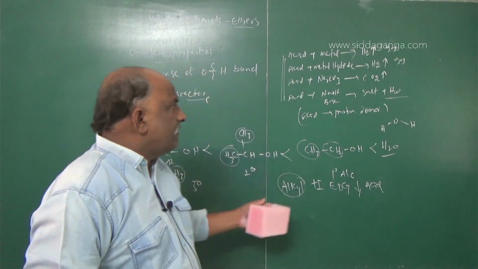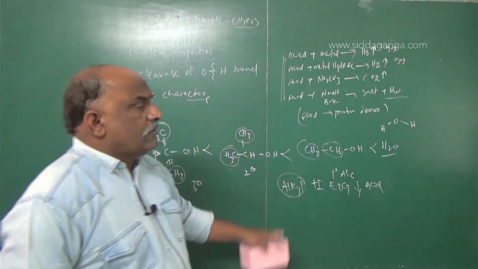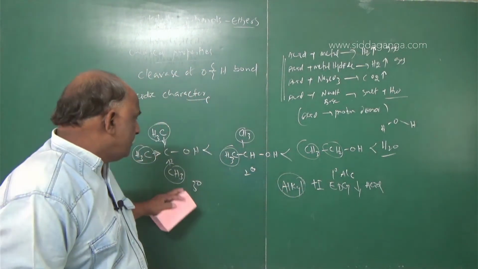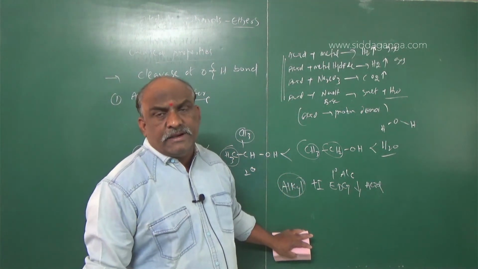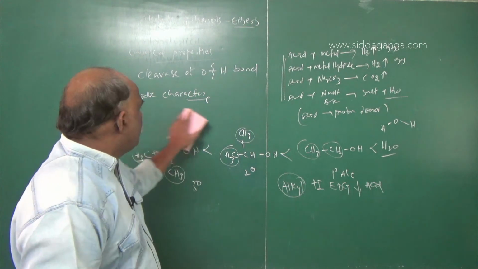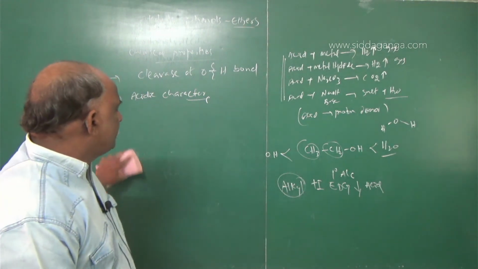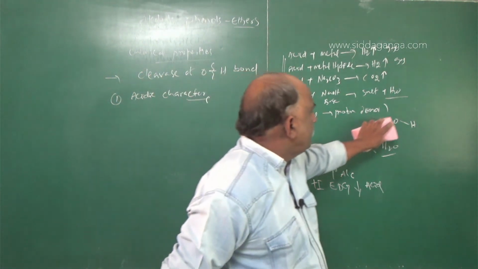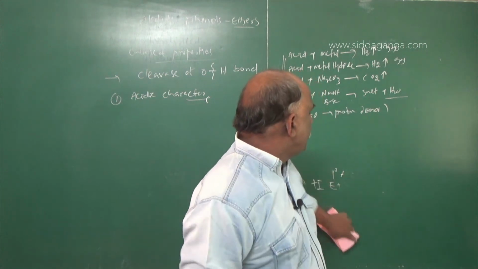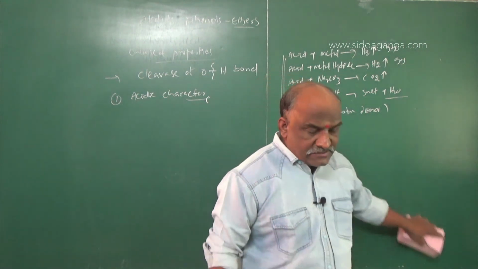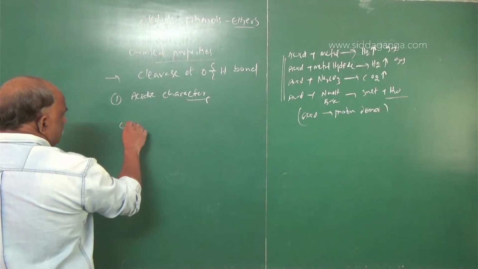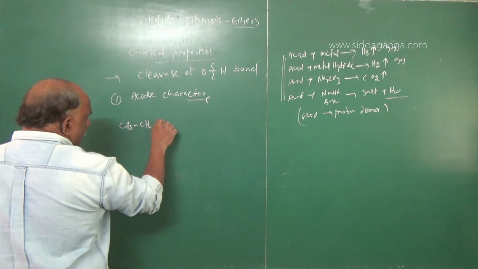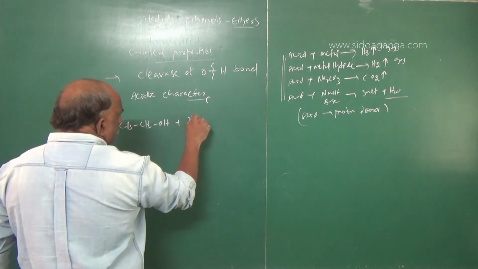So what will be the evidence? According to the inductive effect, with electron withdrawing and electron donating groups, we are explaining the acidic strength of alcohols. Here we should go through some more reactions. Suppose alcohol, CH3CH2OH, reacts with sodium metal.